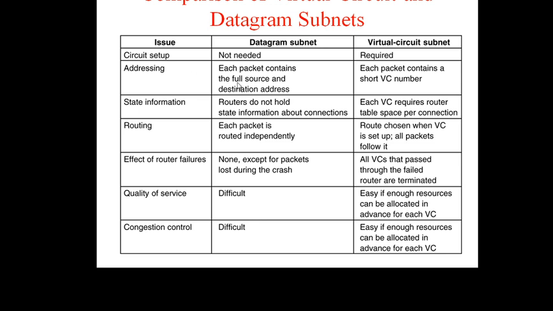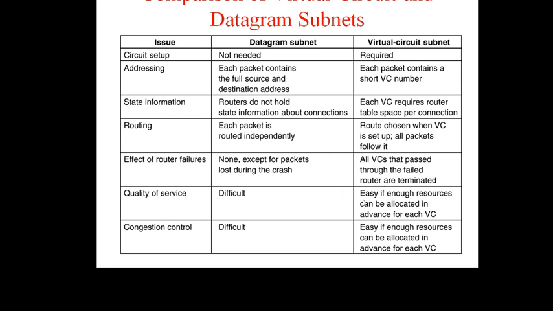Addressing: in datagram, each packet contains the full source and destination address. In virtual circuit, each packet contains a short virtual circuit number only, to the next router. State information: in datagram, routers do not hold state information about connections, but in virtual circuit, each connection requires router table space. Routing: in datagram, each packet is routed independently. In virtual circuit, the route is chosen when the virtual circuit is set up, and all packets follow it. Effect of router failures: in datagram, none except for the packets lost during the crash. In virtual circuit, all the virtual circuits that pass through the failed router are terminated.